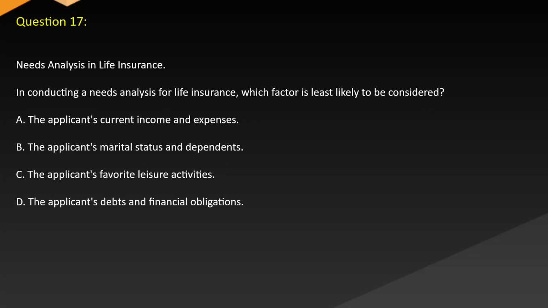Question 17. Needs analysis in life insurance. In conducting a needs analysis for life insurance, which factor is least likely to be considered? A. The applicant's current income and expenses. B. The applicant's marital status and dependents. C. The applicant's favorite leisure activities. D. The applicant's debts and financial obligations.